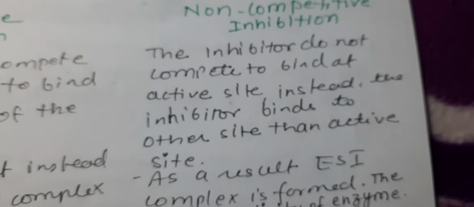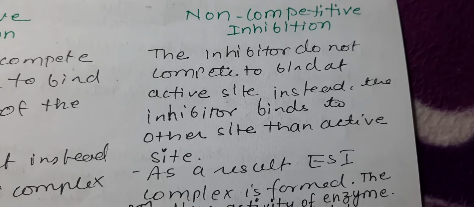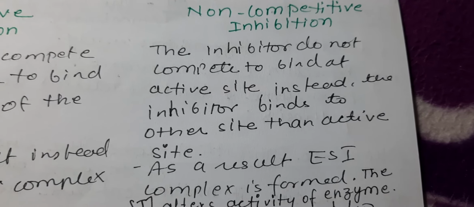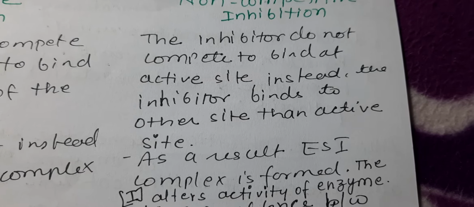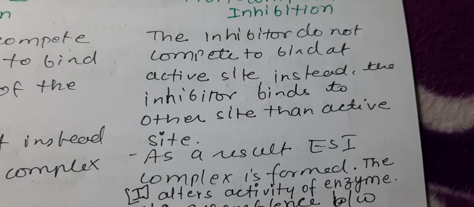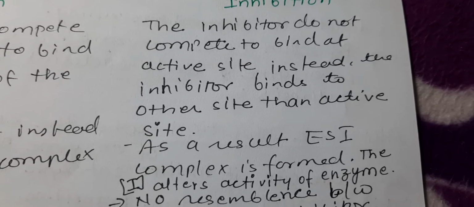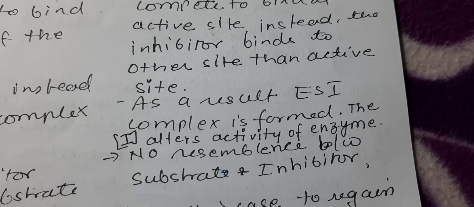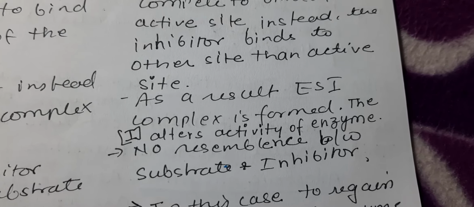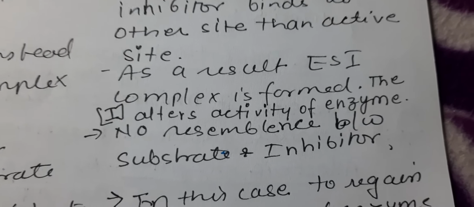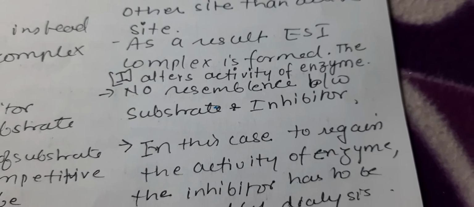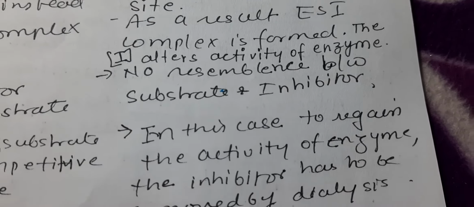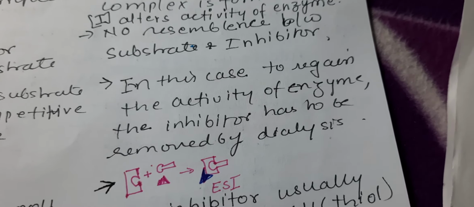If you look at non-competitive inhibition, the inhibitor does not compete to bind at the active site. So there is no competition between the substrate and inhibitor. The substrate binds to the active site, whereas the inhibitor binds to another site of the enzyme. The complex which is formed is the enzyme substrate inhibitor complex, and the inhibitor alters the activity of the enzyme. The inhibitor over here does not resemble the substrate.